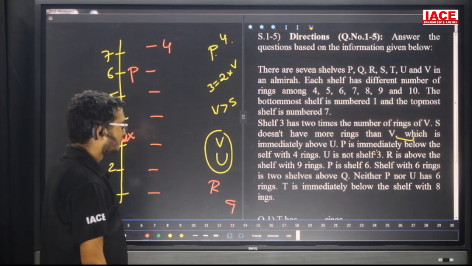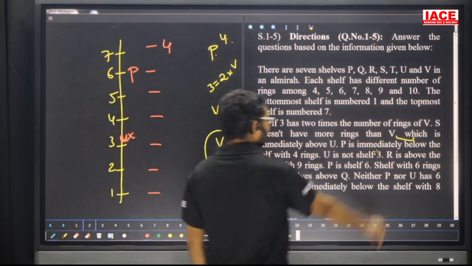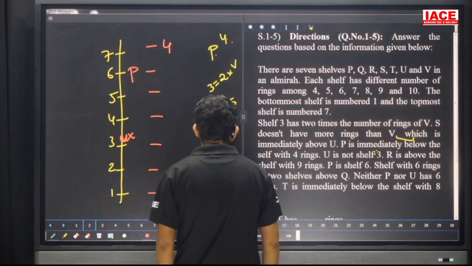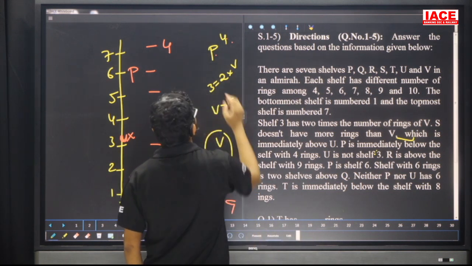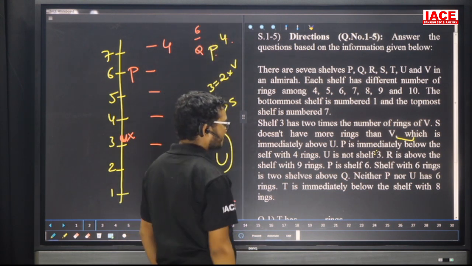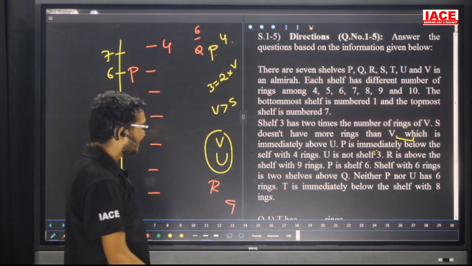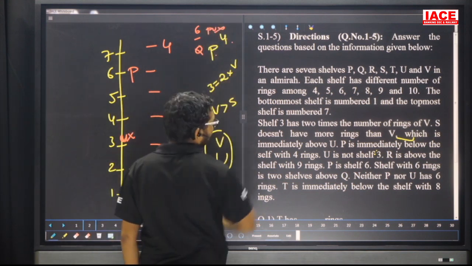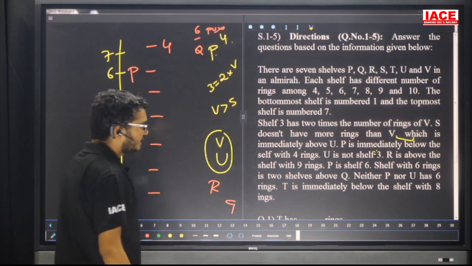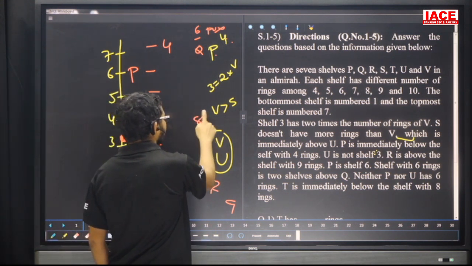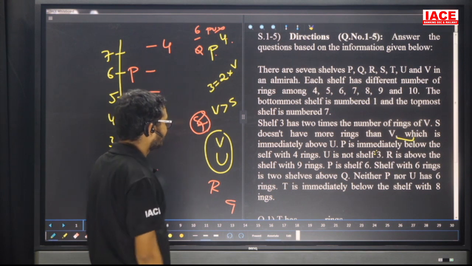Next, friends, check. The shelf with 6 rings is 2 shelves above Q. Next, neither P nor U has 6 rings. Now, P and U do not have 6 rings. T is immediately below the shelf with 8 rings. This is the given information.